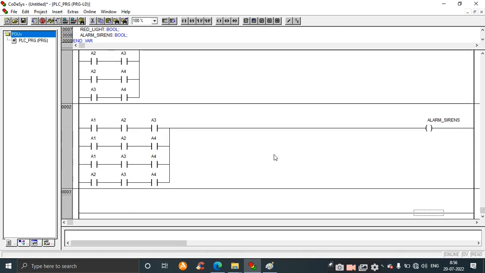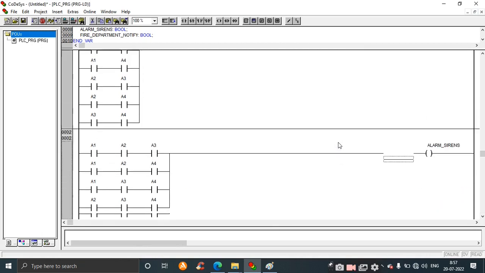So next, again take a network after. Consider 1, 2, 3, 4 inputs; contacts should be in series. That is A1, A2, A3, and again give the output. So this is the fire department notification. Now the design is over.